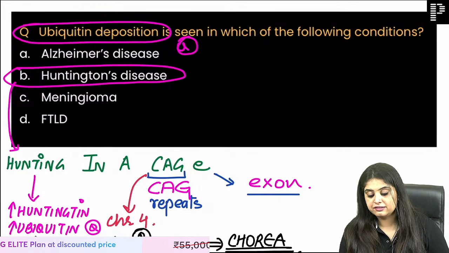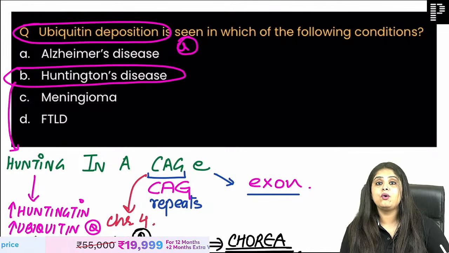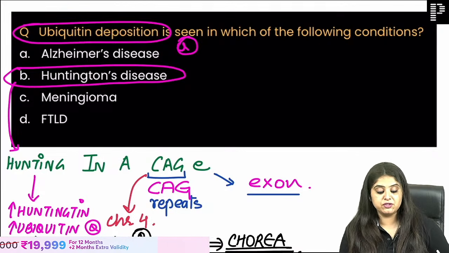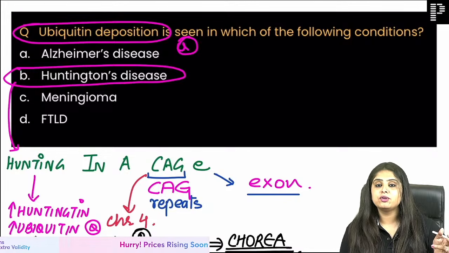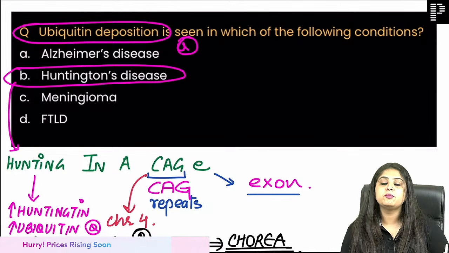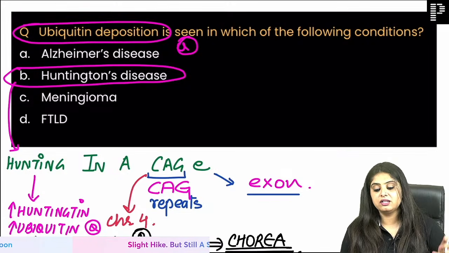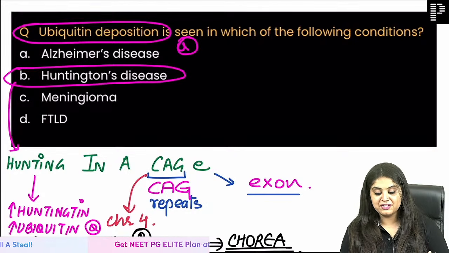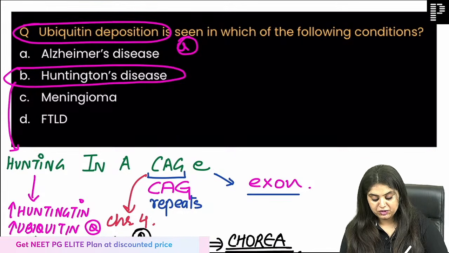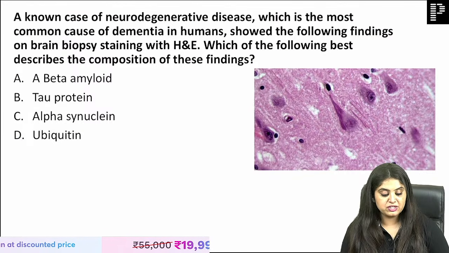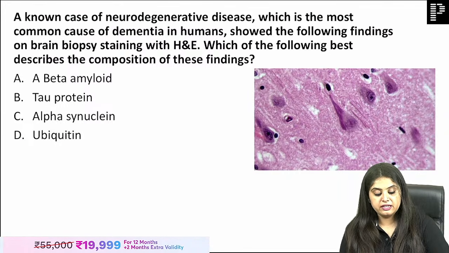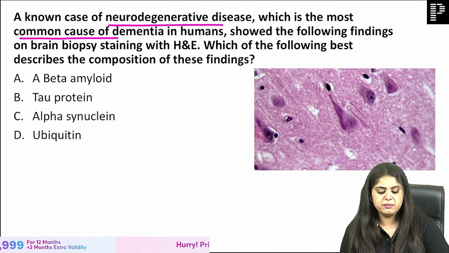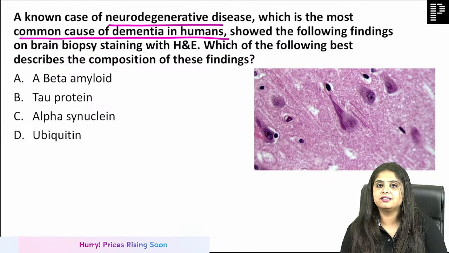Very, very good, guys. I got every answer in the order in which it has been taught in rapid revision and the main videos. You have not only learnt it, you have learnt it in the same order, so that after this the next question will be this, then ma'am will ask this. It's the same question that you have learned. Perfectly put. So this is easy. Let's move on to the next question. A known case of neurodegenerative disease, which is the most common cause of dementia in humans, I think I've got the answer as Alzheimer's.